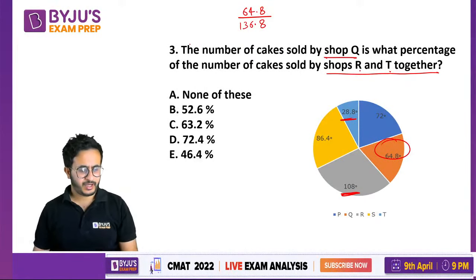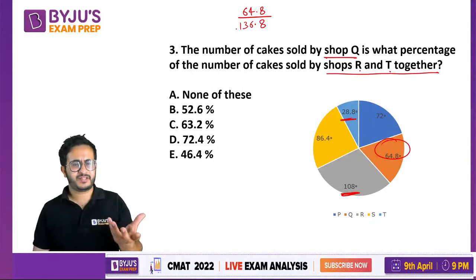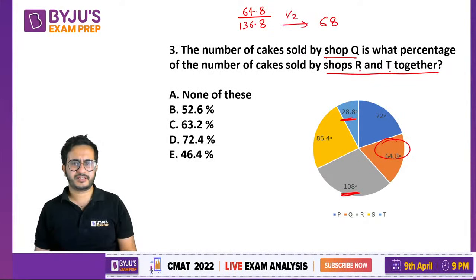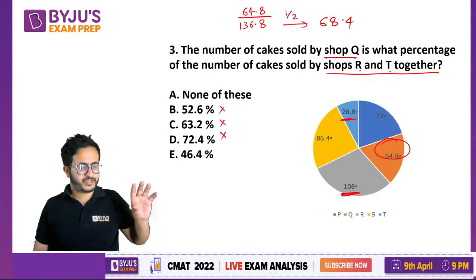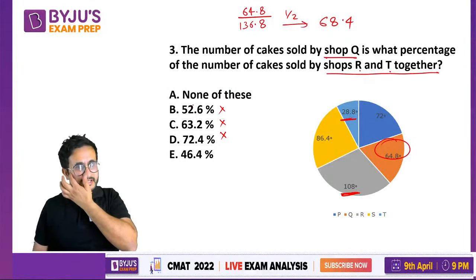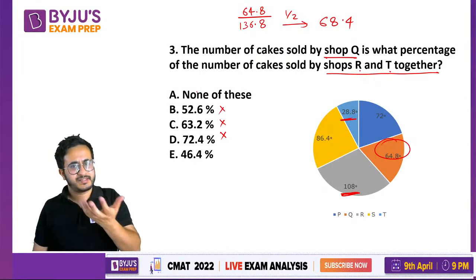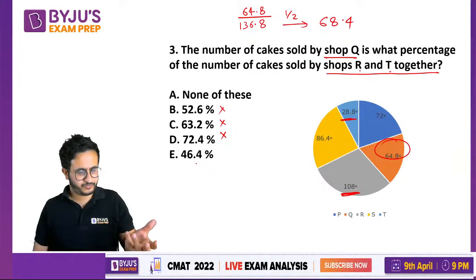Okay. Now see 136 का 50% कितना होगा? 68. इसका हाफ हो जाएगा 68.4. ठीक है, हाफ से थोड़ा सा कम है. ठीक है, तो like if you see options, you can reject these three. Like अब like if see there is no none of these. Okay, अगर none of these नहीं होता है, so directly you can say that this is the answer, right? 46.4.